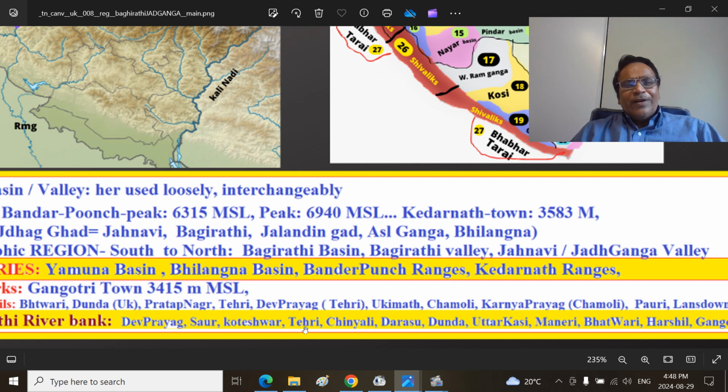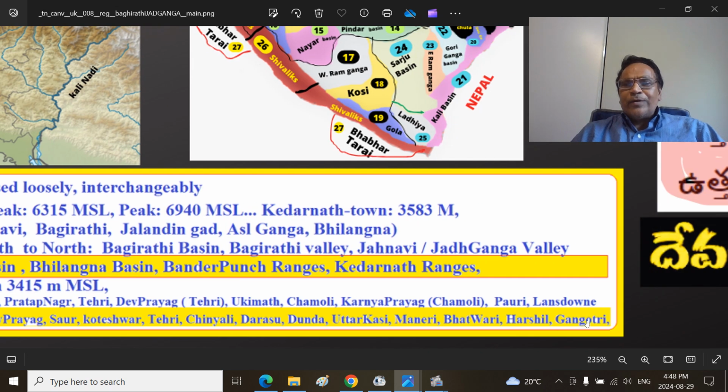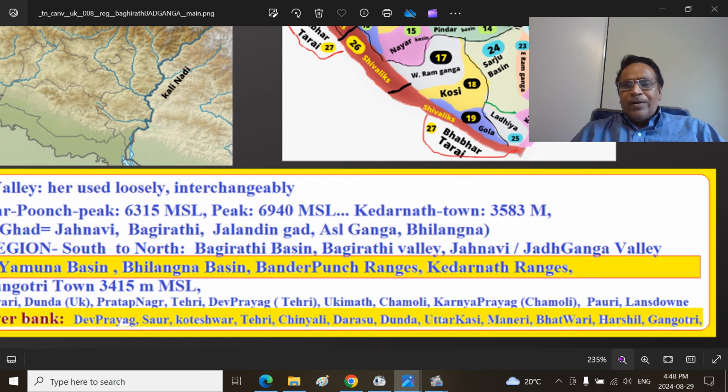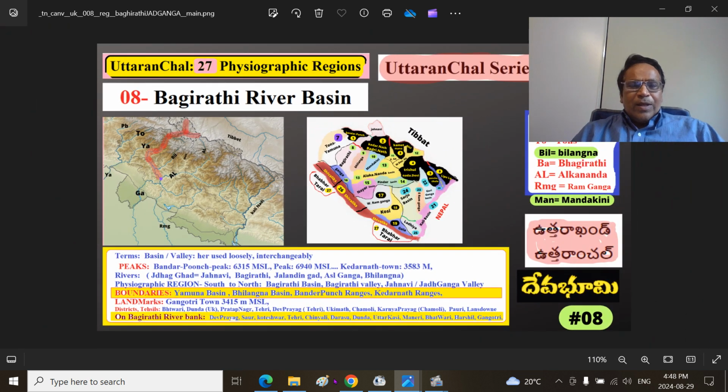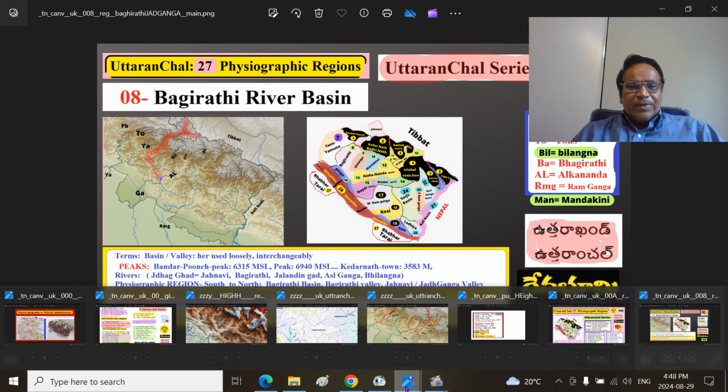After Tehri town, the Tehri dam inundated the old town, so they have built a new town called New Tehri, Naya Tehri, Chinyalisaur town and Dharasu town, Dunda, Uttarkashi town, the district headquarters, that is the Tehri Garhwal region. The princely state of Tehri Garhwal is present there, and Maneri town and Batwari, Harsil, and of course Gangotri glacier, and all those places are present there. So I will take you to the fascinating maps and we can see that.